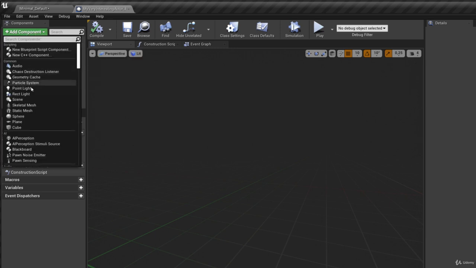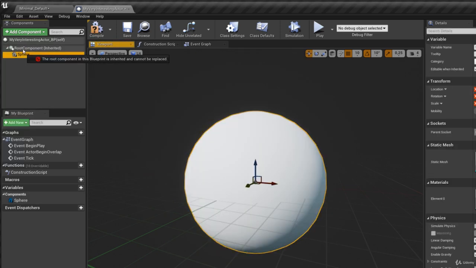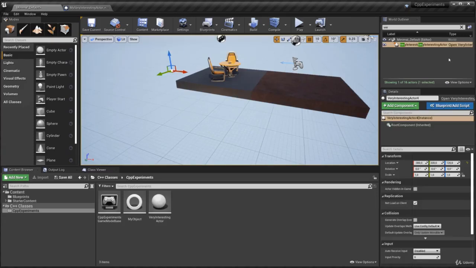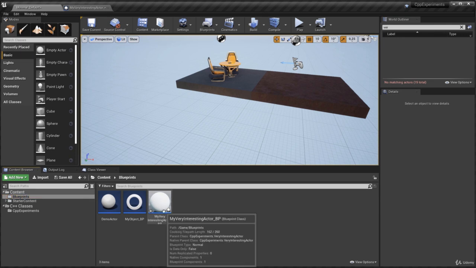If I go and add something like a sphere, and I want to make that the root component, I can left click and drag and drop. I can try and make that the root component now, but I cannot do that because this is now defined in C++ to be the root component. So it's explicitly specified to be the root component. I'll just go and delete this very interesting actor and drag and drop a blueprint in here.